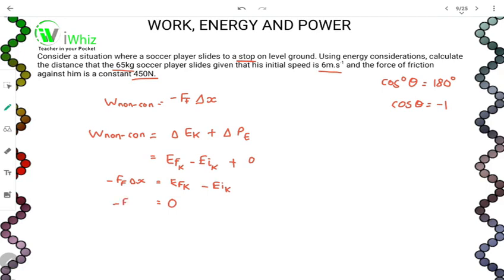Then we got minus force of friction, delta X, equal to minus the initial kinetic energy. Because I end up with minus force of friction, delta X, equal to minus initial kinetic energy, I can drop off the negative sign and say force of friction, delta X, is equal to the initial kinetic energy of the player.